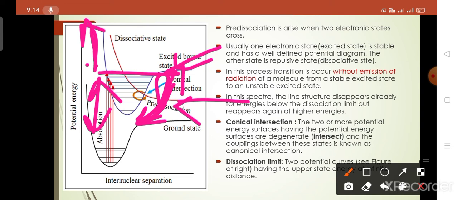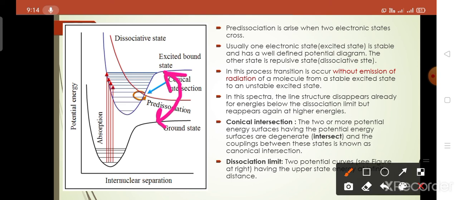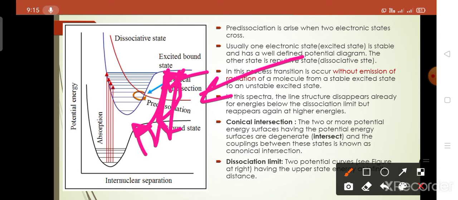When the energy increases above the dissociation limit, there are no lines. Below the dissociation limit there are energy lines, but those lines are discrete and blurred lines, and this is known as pre-dissociation. Means pre-dissociation occurs below the dissociation limit.